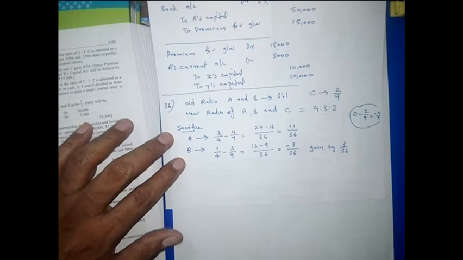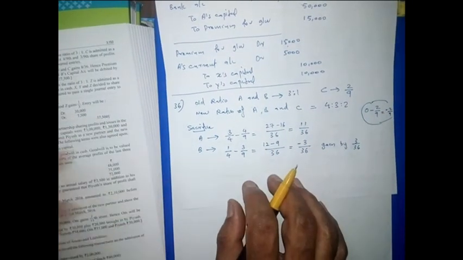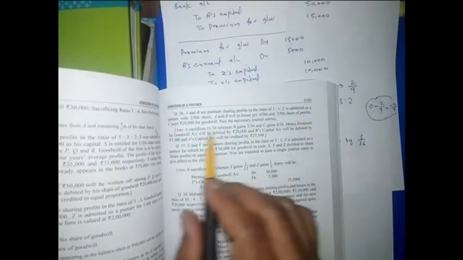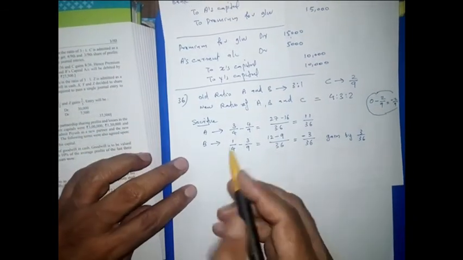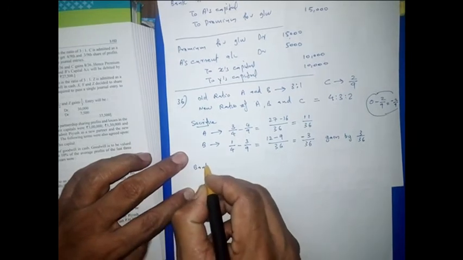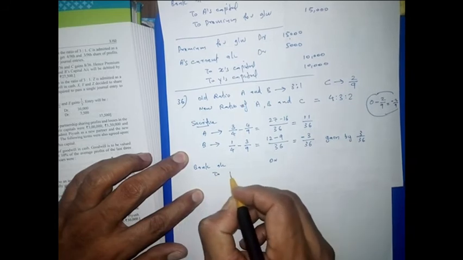Then the entry will be: firstly, C is bringing his capital. Is C bringing the capital or not? In question 36, it is in this only: C pays 20,000 for goodwill. Okay. Now the first entry will be bank account debit to premium for goodwill.